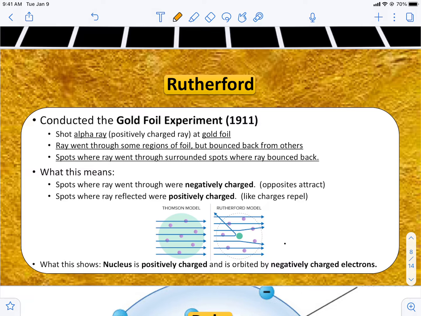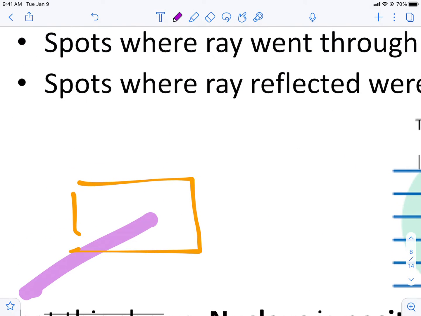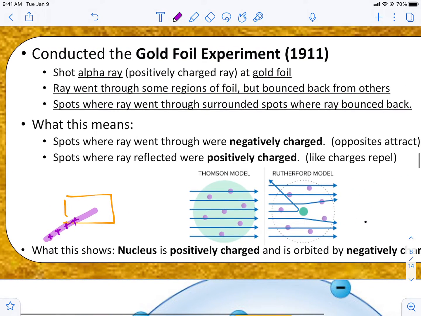He took an alpha ray, which is this positively charged ray, and he shot it at a gold foil screen. So here comes, let's do like a little highlighter. So he's going to shoot this ray at a gold screen, and the ray is full of these little positive charges. And as he shoots it at the gold screen, it goes through some regions of the foil, but bounced back from others.